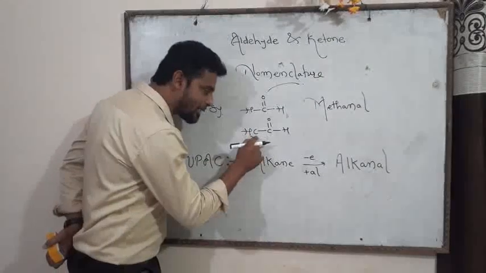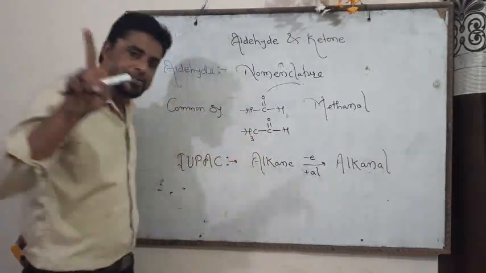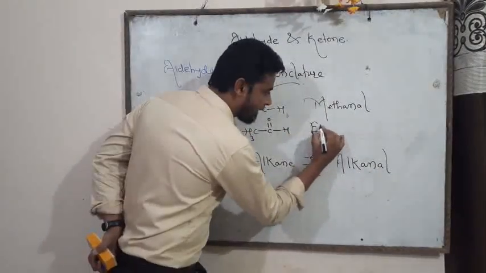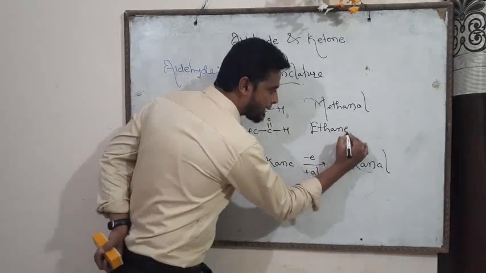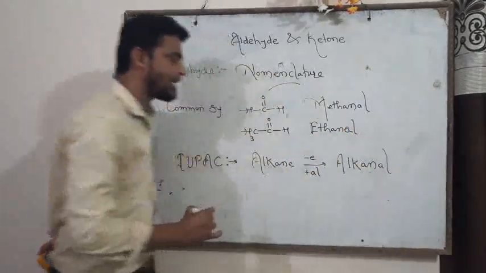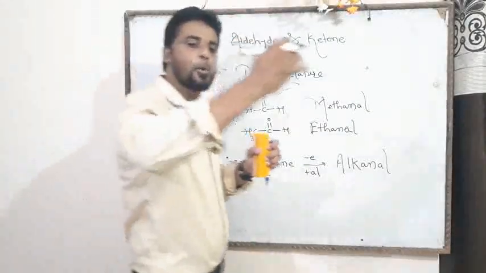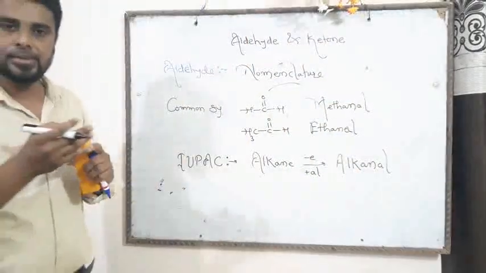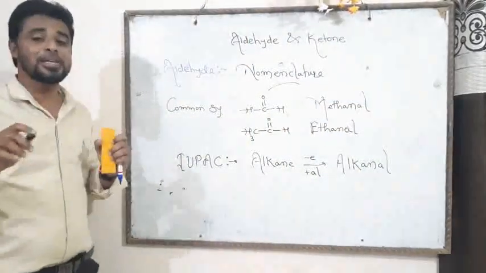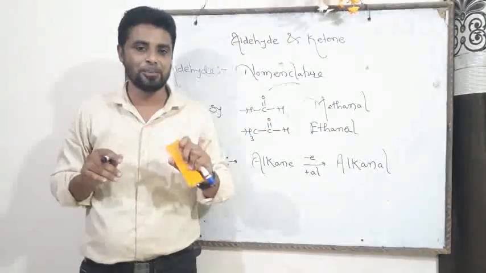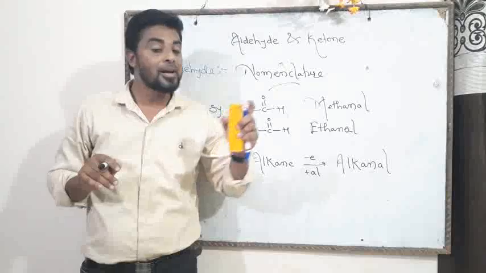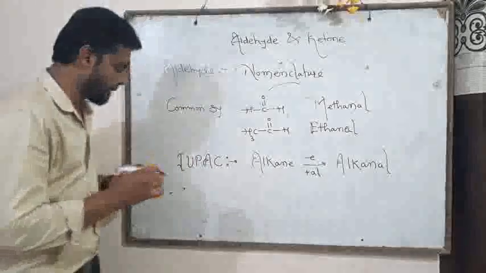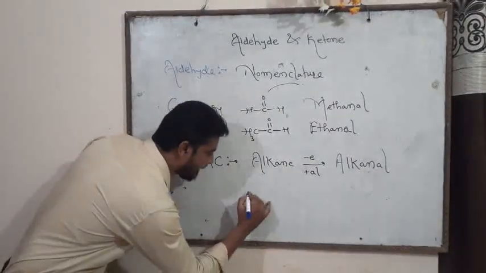Similarly, friend, in this compound, that is in acetaldehyde, there are two carbon atoms and the two carbon parent alkane is ethane. Therefore, we write the name ethane, but E is replaced by al, that is ethanal. Similarly, propanal, etc. Okay, ये तो अभी हम लोगों ने देखे कॉमन इन IUPAC सिस्टम. But if there are two aldehyde groups in the compound, then we write the name dial. But always keep in mind E is written.